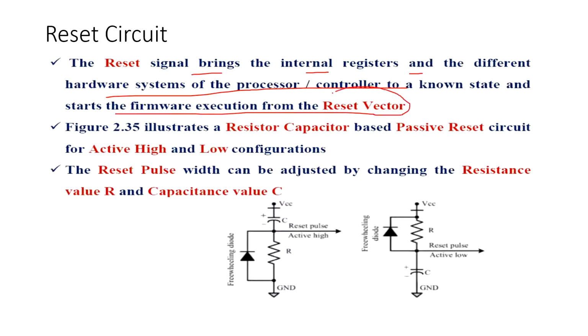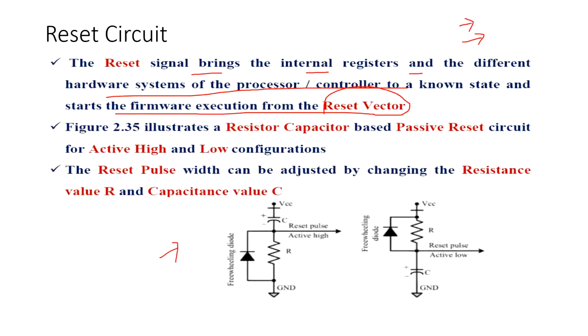The reset vector is normally what? It's a starting address of a memory. So that means if the processor is executing at some point, whenever the reset button is pressed, the system is halted, and again the program counter will start from the beginning of the address, right? In this, the diagram has been shown over here.